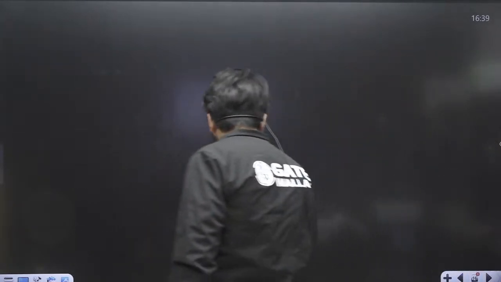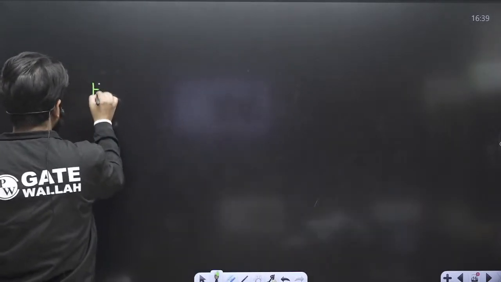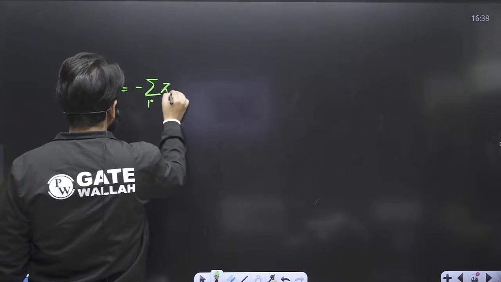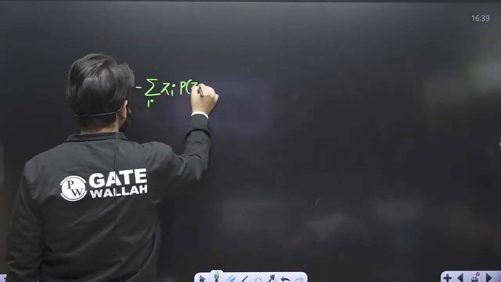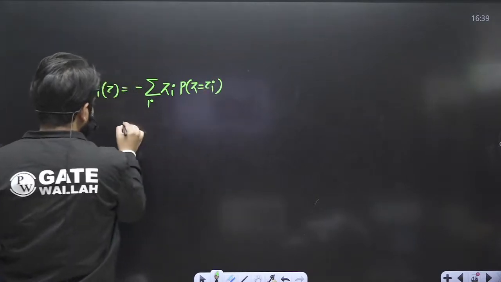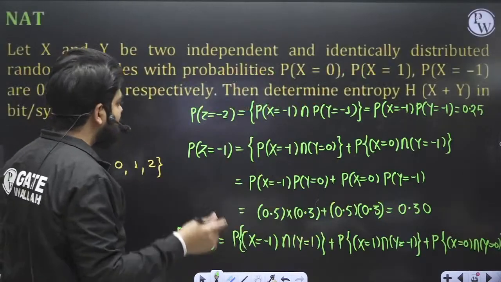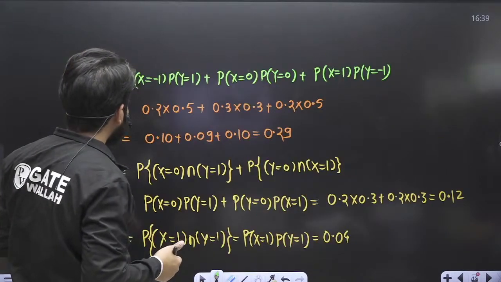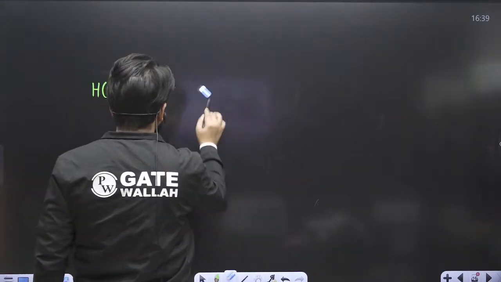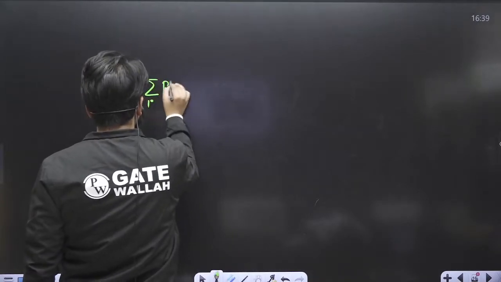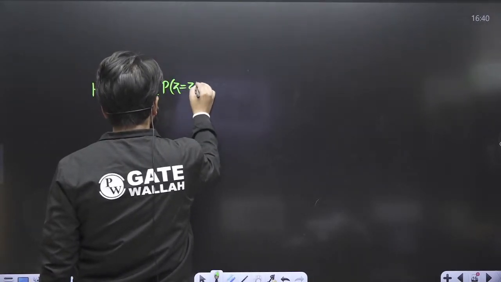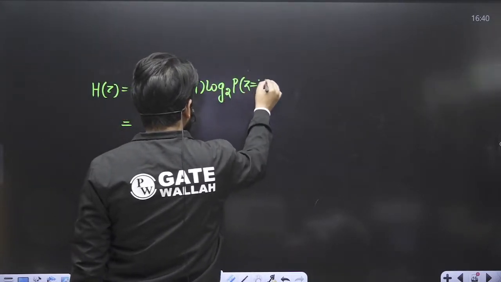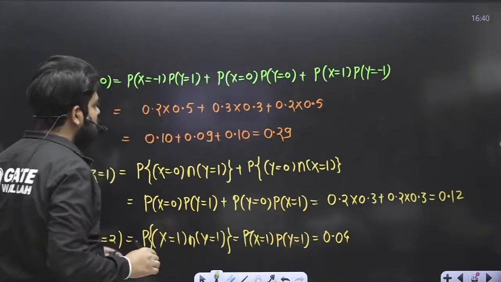Now you have to calculate the entropy. Entropy is nothing but minus summation of probability z equal to zi times log base 2 of probability z equal to zi. You can put in all the possible values; zi means the values taken by z. So we simply have to calculate the probabilities.